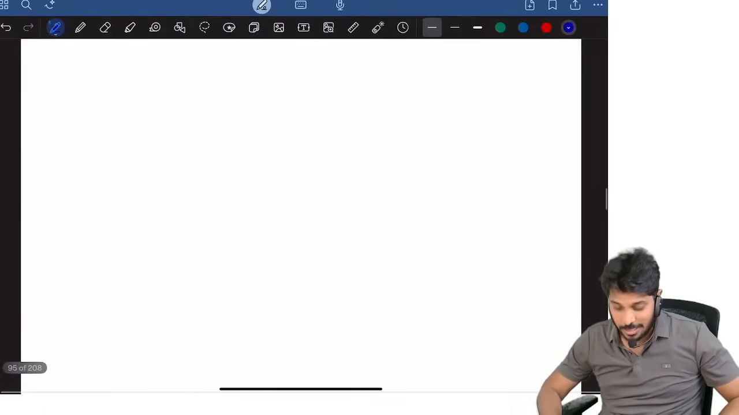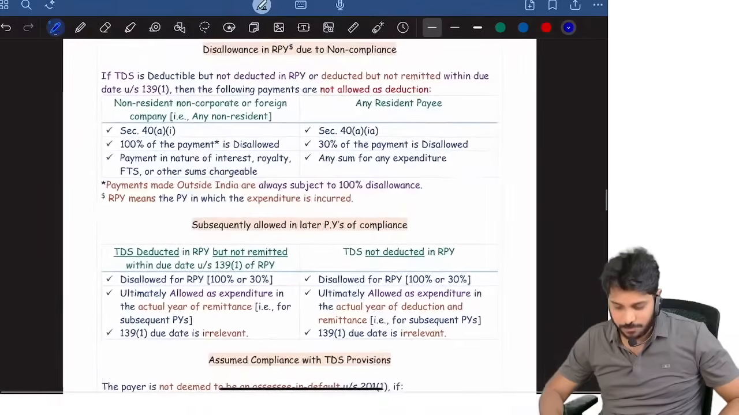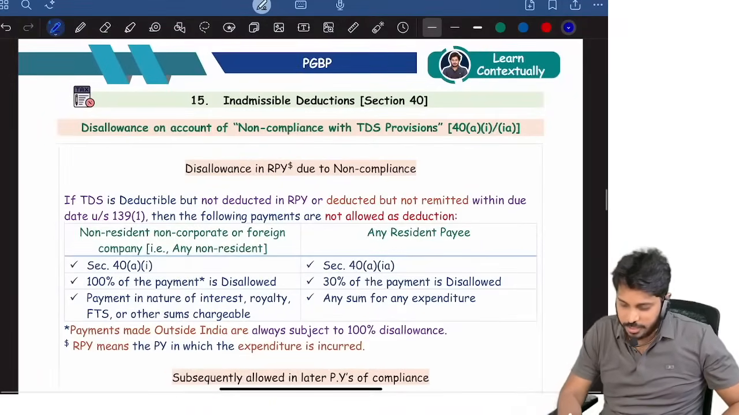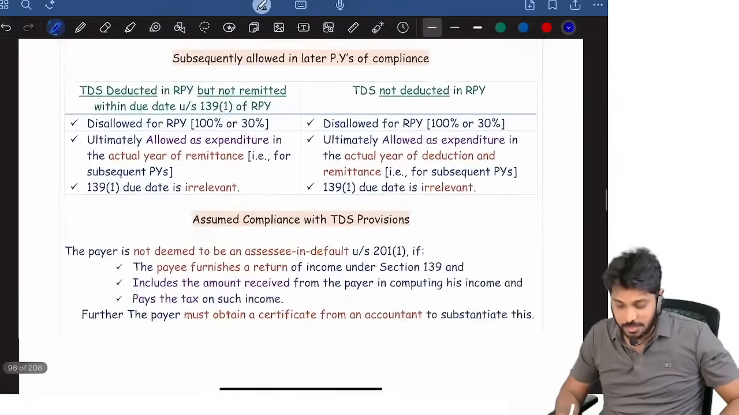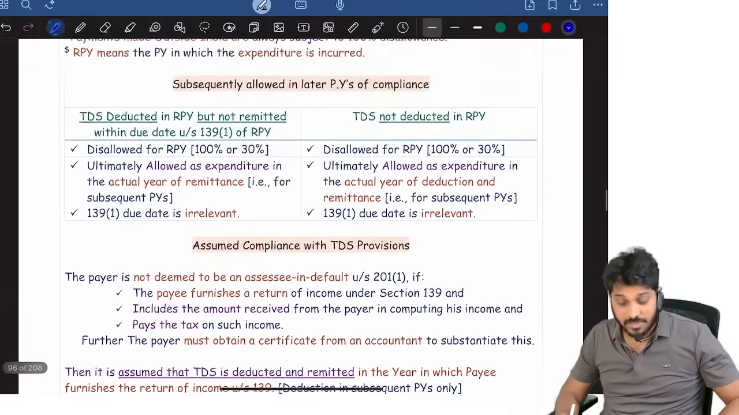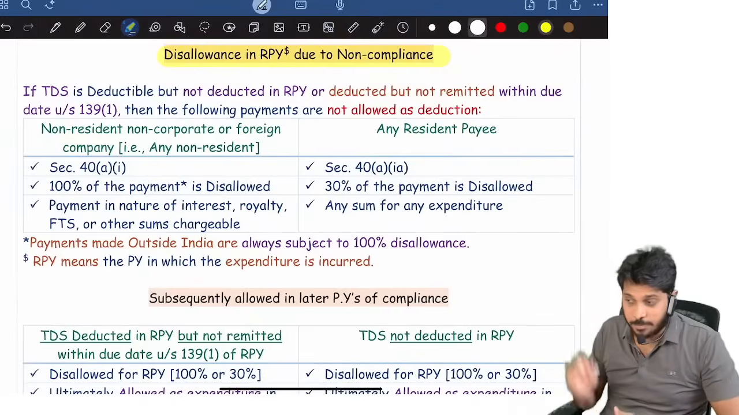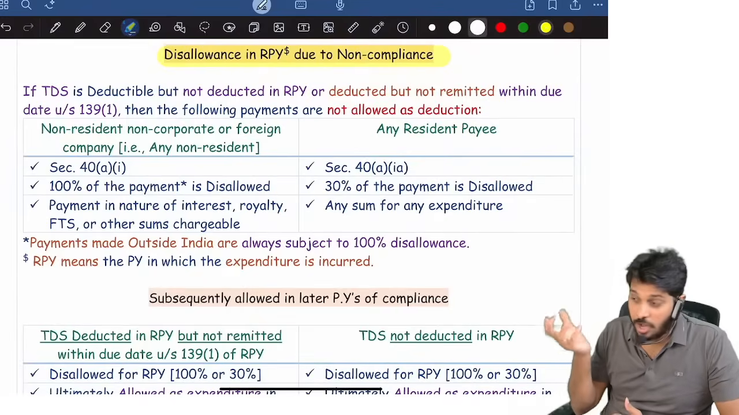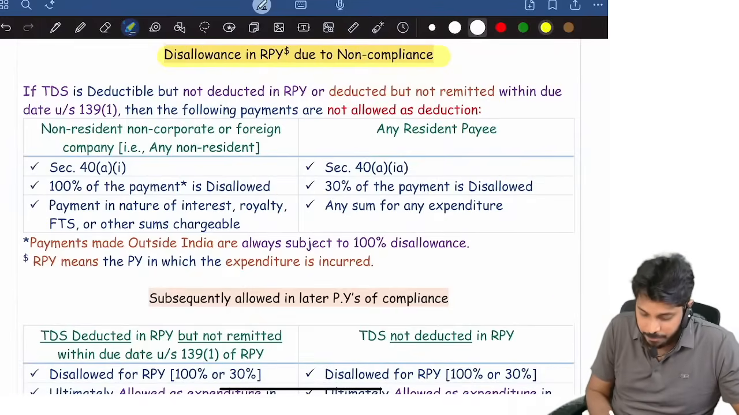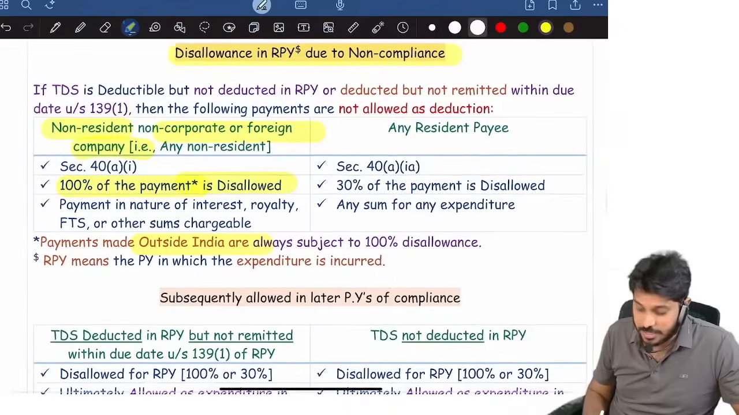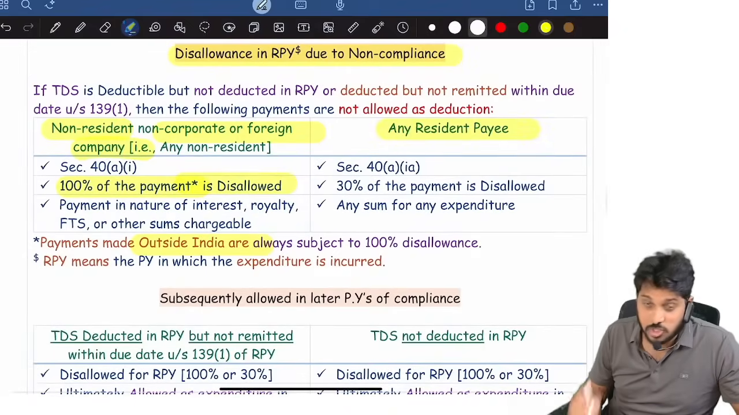Regarding this, in the notes also I'll show you, you will have amazing clarity. See 40A(1) and (1A), within one page I have given the disallowance in the relevant year due to non-compliance. Suppose TDS is applicable but I didn't deduct, or I deducted but not remitted. If the amount is paid to a non-resident or a foreign company, or outside India, without TDS compliance, then 100% of the payment is disallowed. If the amount is paid to a resident payee, then 30% is disallowed.